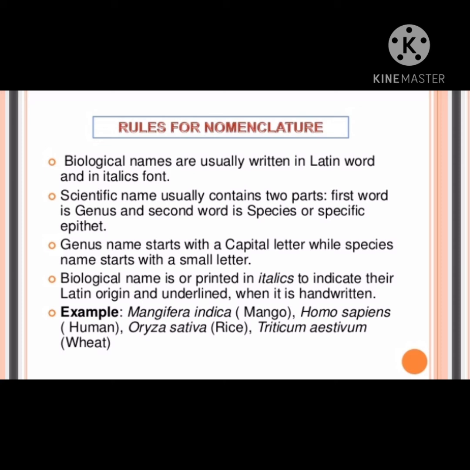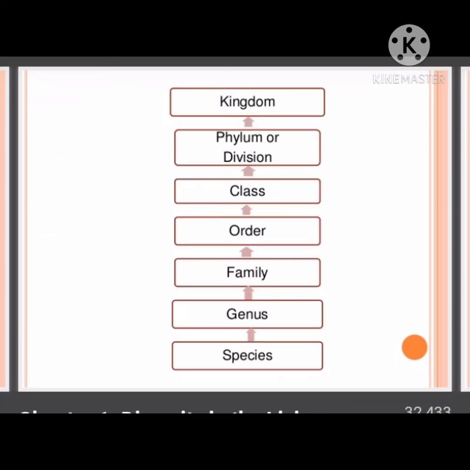Each category has its specific name. There are 7 major categories. What are they? Species, genus, family, order, class, phylum (phylum for animals and division for plants), and kingdom. So these are the 7 categories of classification.